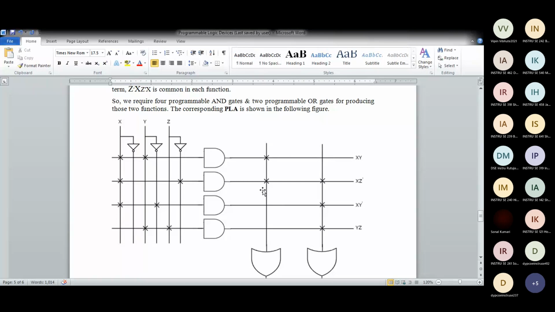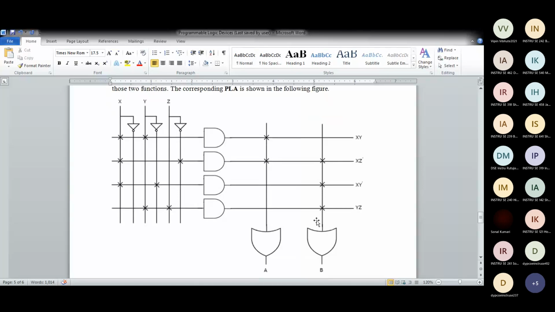Just see the difference; these figures give you the clear difference. In PROM, you do programming at the output or interconnection. In PAL, you program only the input side. Here you program both sides. While structure-wise all these 3 are the same, the method of programming, how to configure the input and output, differs.